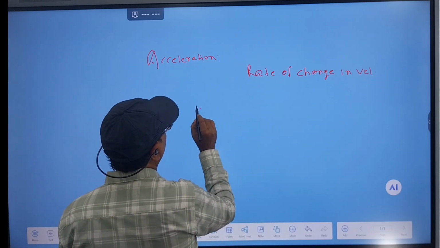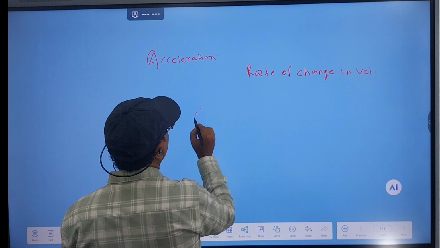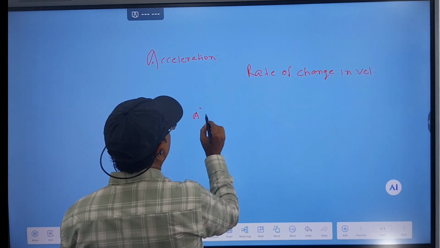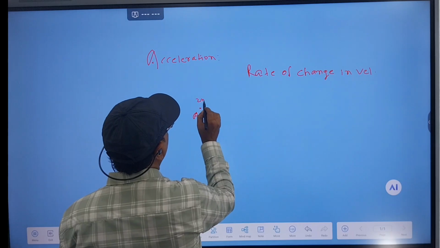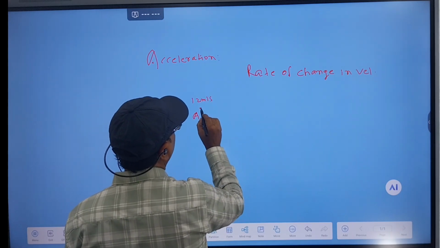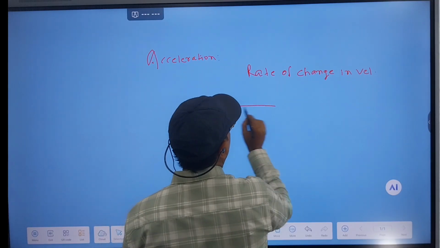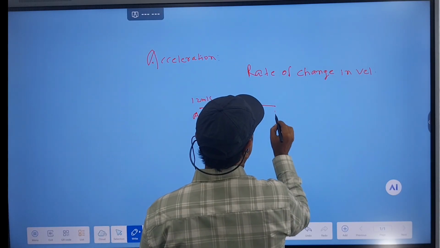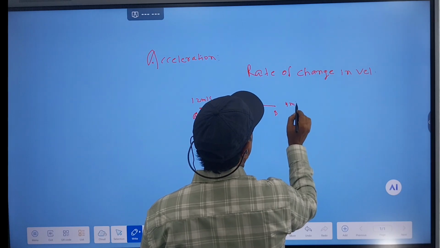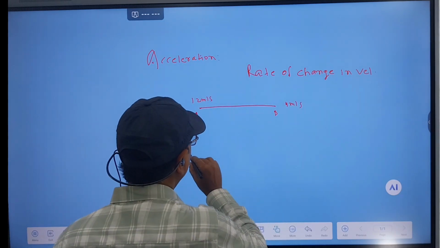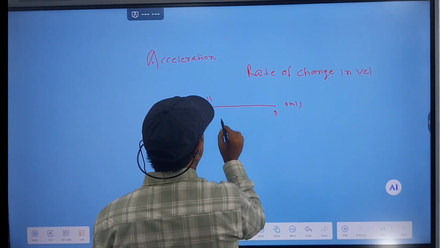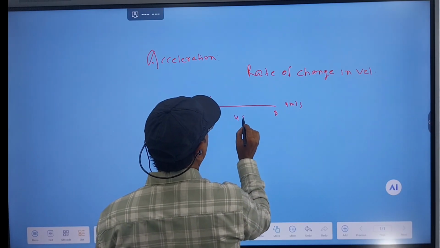Suppose an object is moving from a point A with speed 2 meter per second, and it reaches the point B, where it has the velocity of 4 meter per second, and the time taken is 4 seconds.